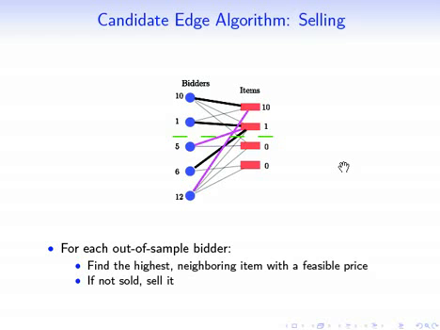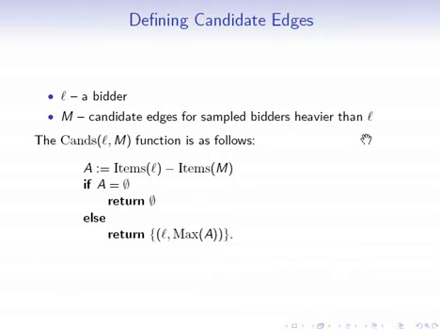So remember our ideas of these candidate edges. You can see that these darkened edges here are going to be the candidate edges in our algorithm. So just to be a little bit more precise, this is how we're going to define the candidate edges. If L is a bidder and M is the candidate edges for sampled bidders heavier than L, remember we always have this because we process the sampled bidders from heaviest to least heavy. Then we define the candidate edge as follows.